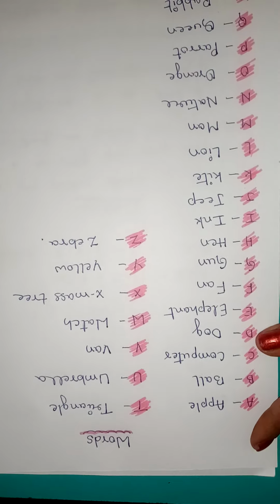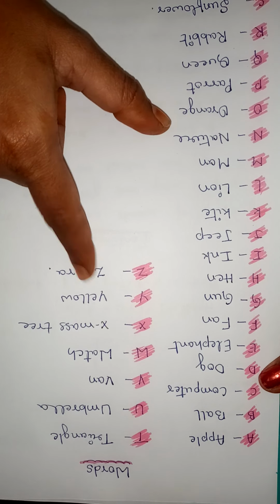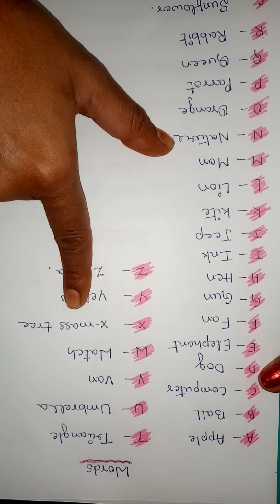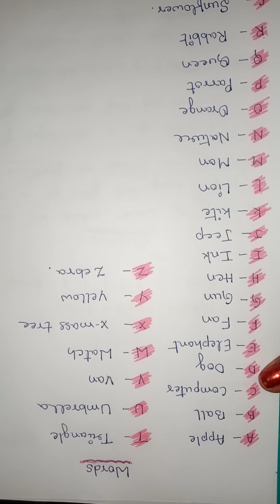I will just turn this paper like this so that you can see it in a better way. I have used all the 26 letters with one example of the word. I have just tried to make you understand word in a better way.